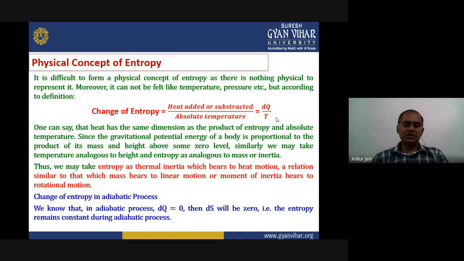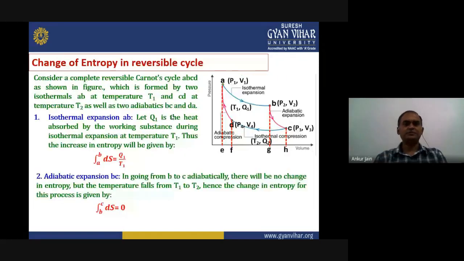Now if we think about the change of entropy in an adiabatic process, what will happen? We know that no heat exchange takes place. That means dQ is 0. If dQ is 0 for an adiabatic process, this term will become 0, and that means the change of entropy will also be 0. It means for an adiabatic process, the entropy remains constant. This is the proof of what we defined in the beginning for the entropy term, right? So this is the definition of entropy and its physical concept.